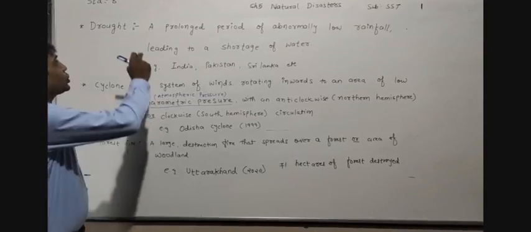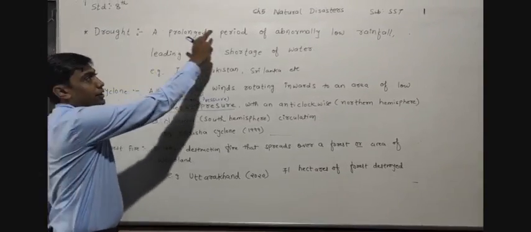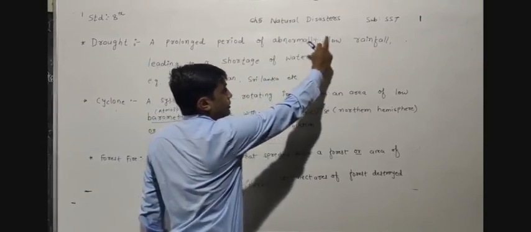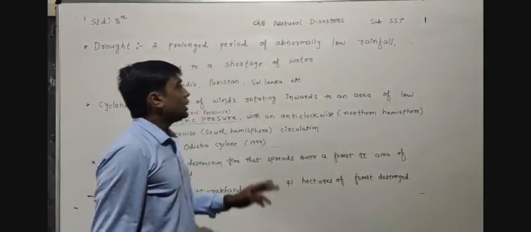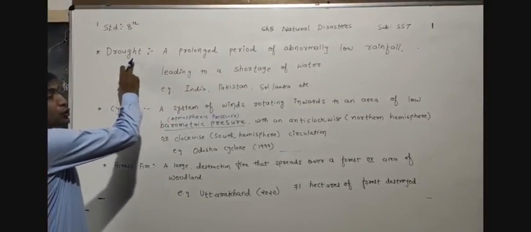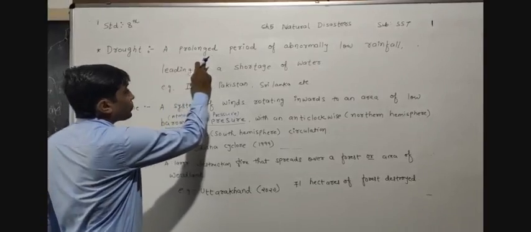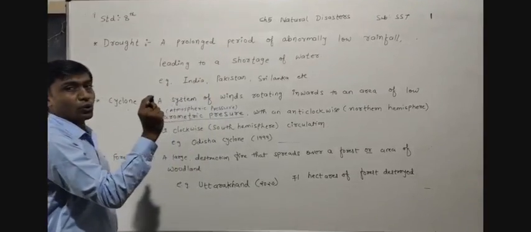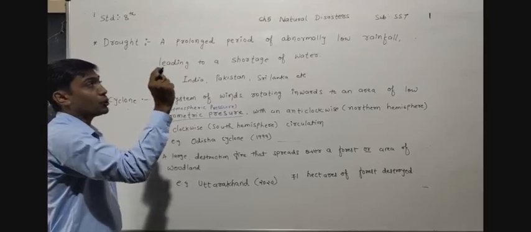Dear children, today we have to learn in standard 8, chapter number 5, natural disasters, subject social science. Our next topic is drought. Drought means a prolonged period. Prolonged means for a longer duration of time.